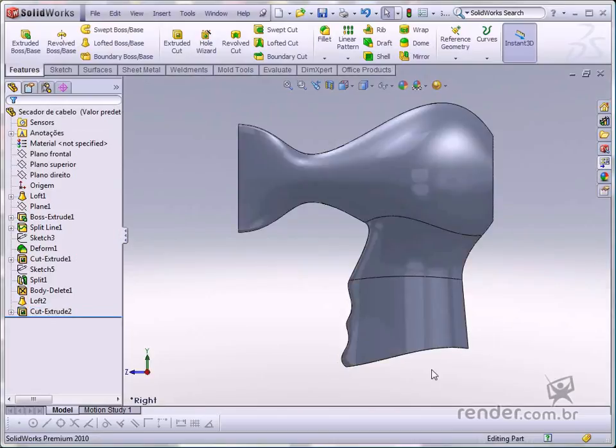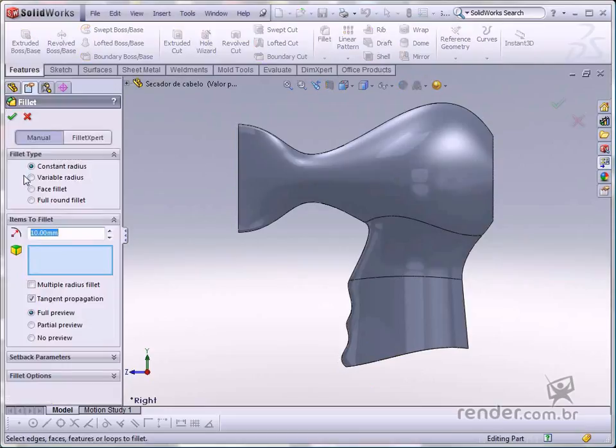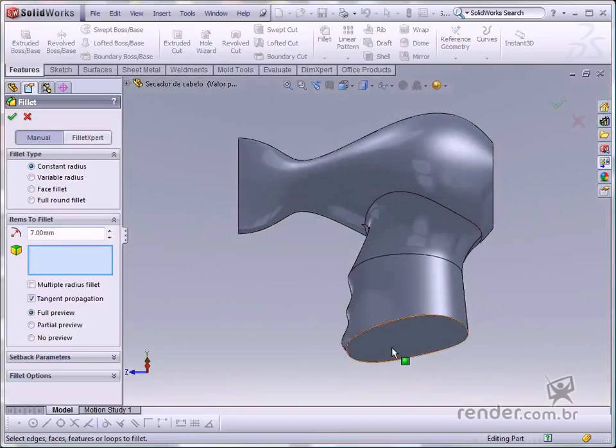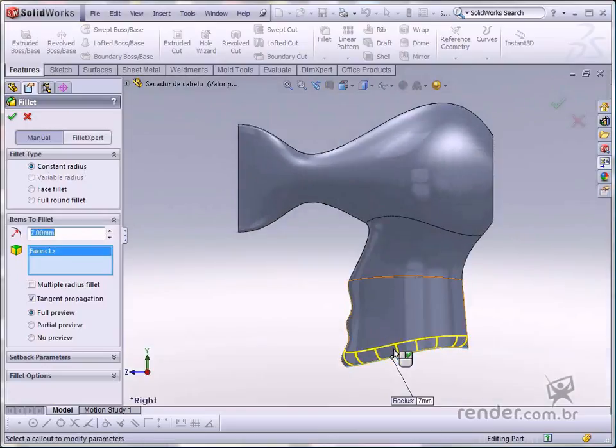Now let's insert the arc on the lower edge of the handle. Activate Fillet and the constant radius option. Change the value to 7 millimeters and click the lower face. Look at the preview and confirm the operation.